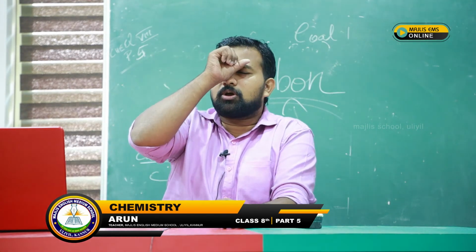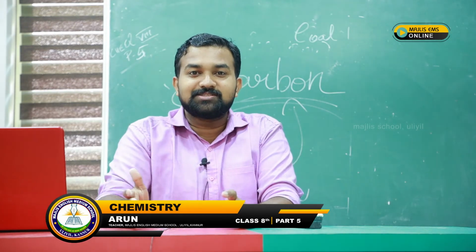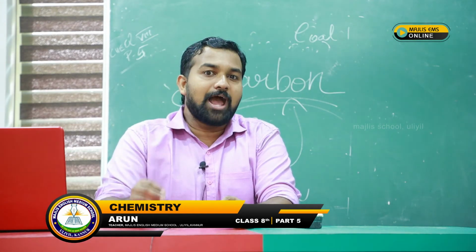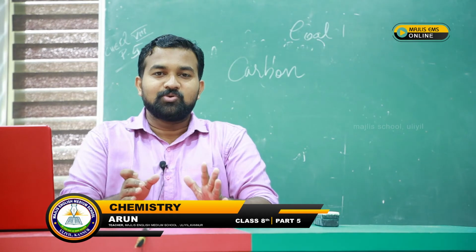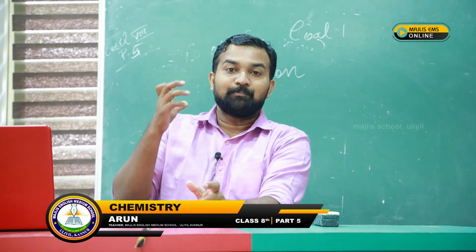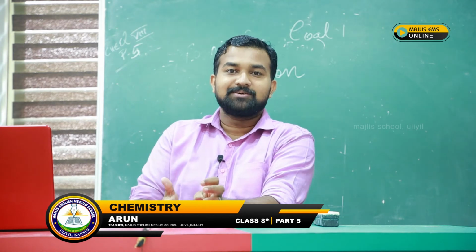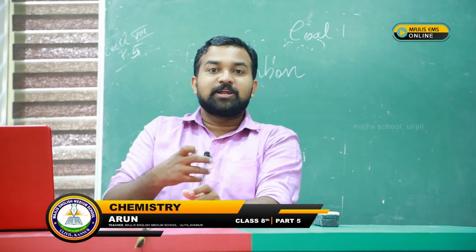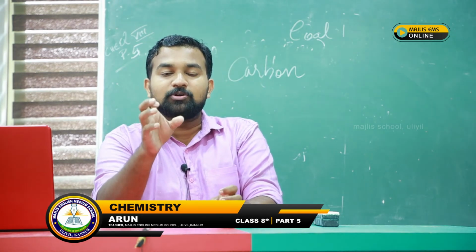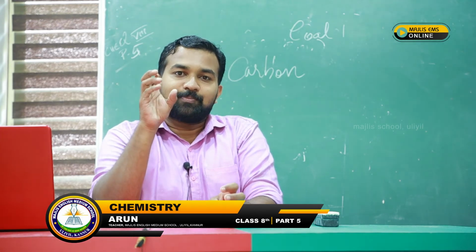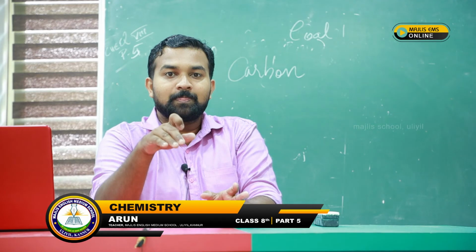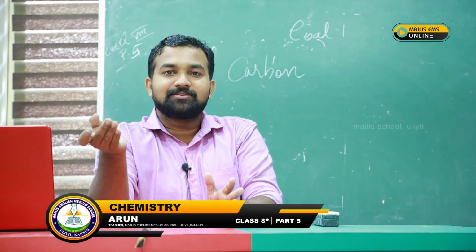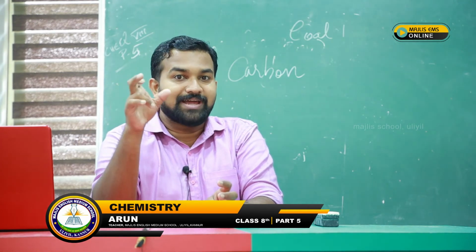Likewise, there are millions of things which we come across that are made up of carbon compounds. So carbon is inevitable in our day-to-day life, and we have to understand the importance of carbon. The diamond, the carbohydrate, the graphite which we use, and our body is made up of carbon. The plant's body also has carbon, because when food is produced through photosynthesis, the plant stores it in the form of carbohydrates. That is a carbon compound.